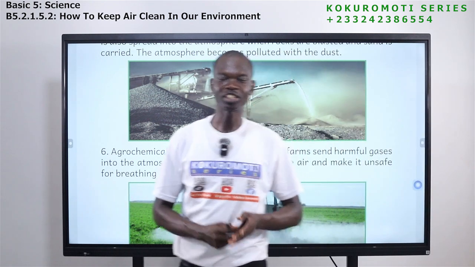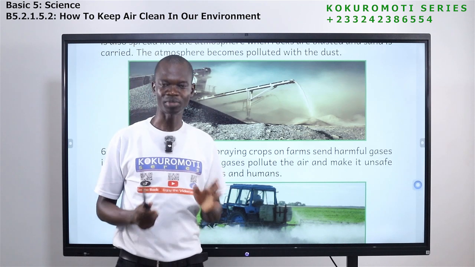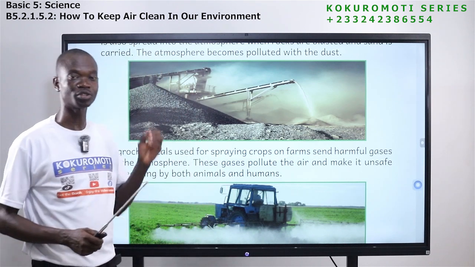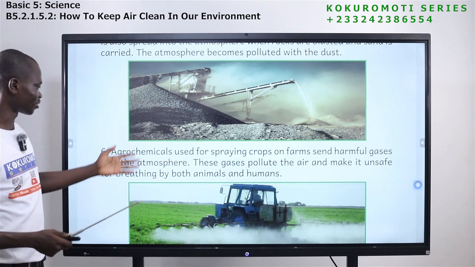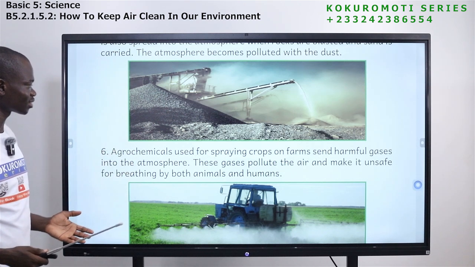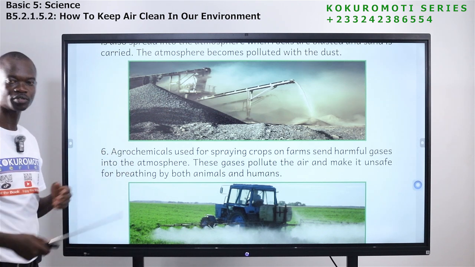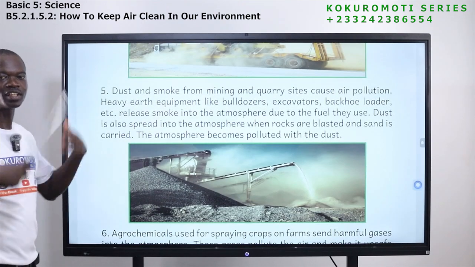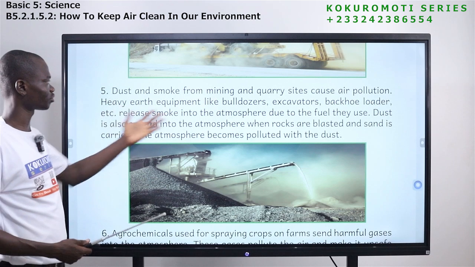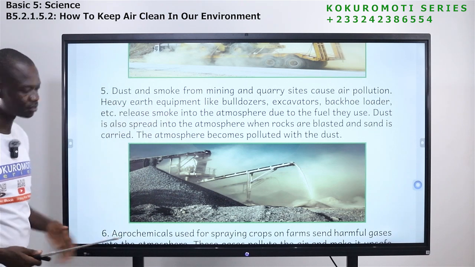Now, we have seen human activities that pollute the air. If I ask you to give 5 examples, I believe you can give 5 examples of human activities that pollute the air. We have seen agrochemicals that are used for farming. We have also seen dust that is released into the air as a result of mining and quarry site activities.